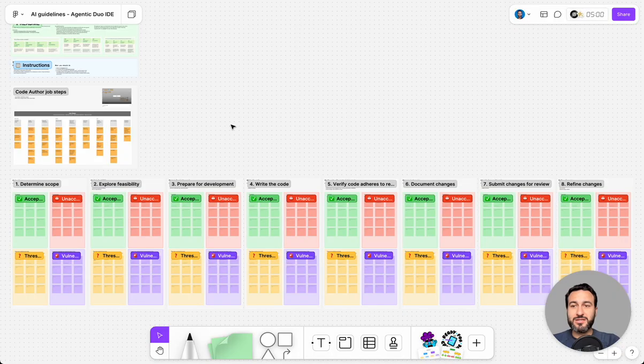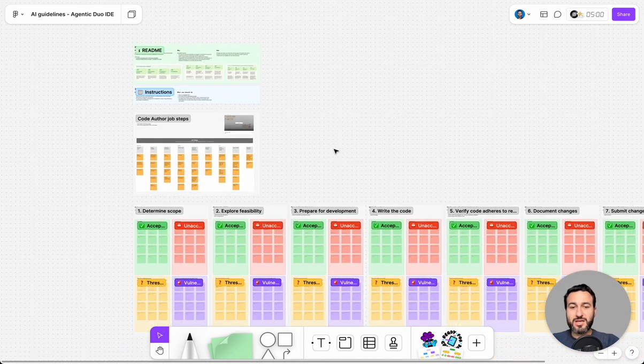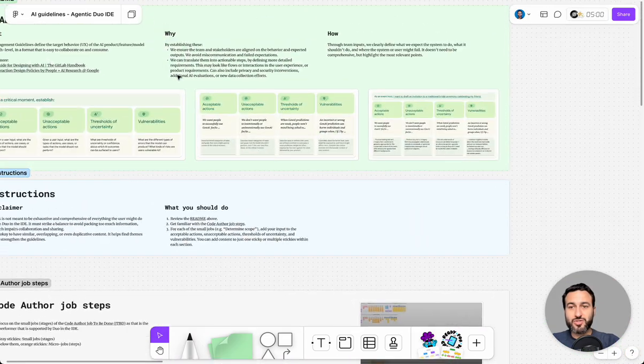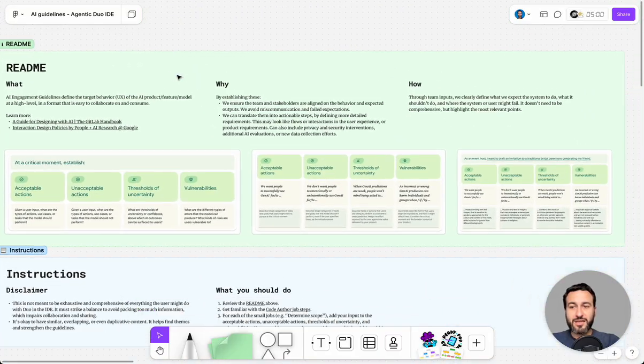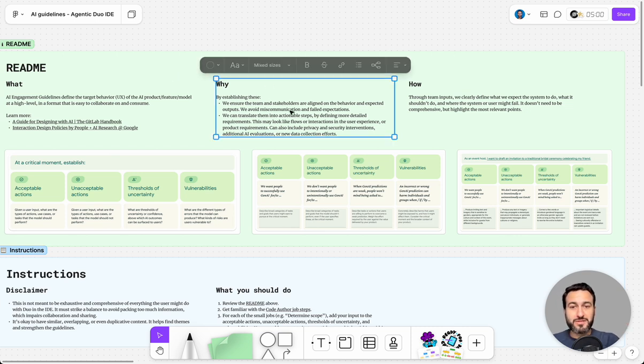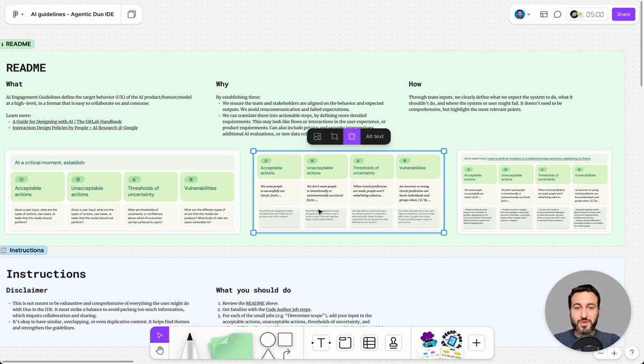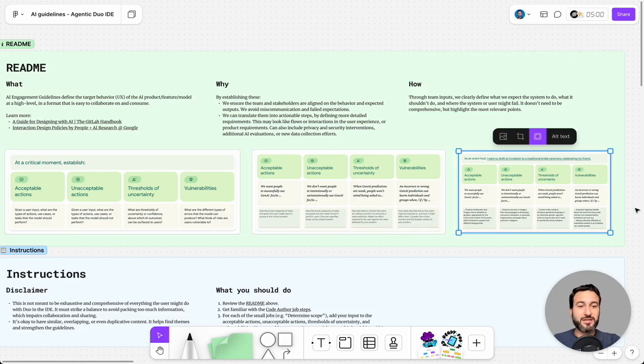I put together this FigJam that has a couple of sections that are really important to go through. The first one is the README, and it explains in more detail what this framework is, what the AI engagement guidelines are, why they're important, and how we should go about defining them. There are also a few examples here that explain how this could be put into practice.